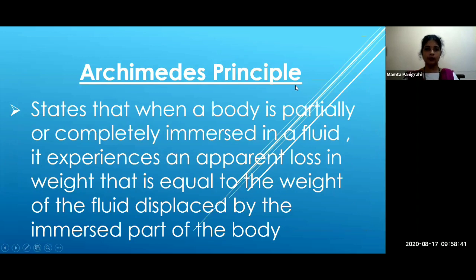In simple words, Archimedes states that when a body is partially or completely immersed in a fluid, it experiences an apparent loss of weight, and that is equal to the weight of the fluid displaced by the immersed part of the body. So this is Archimedes' principle.